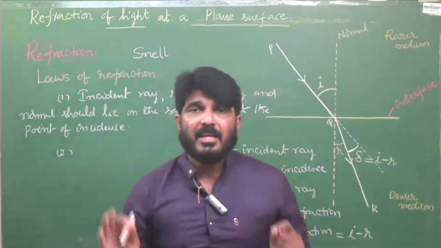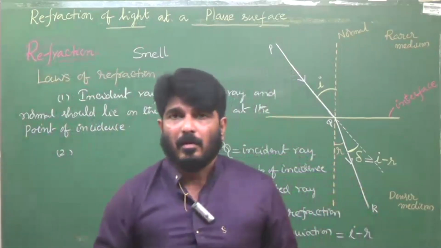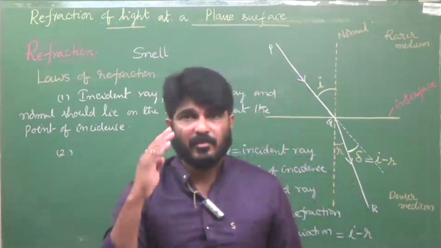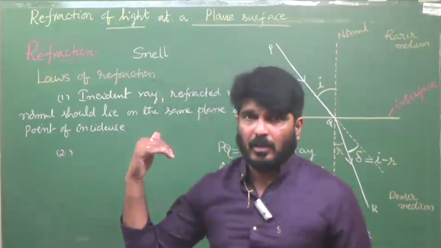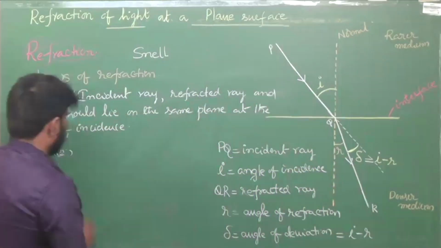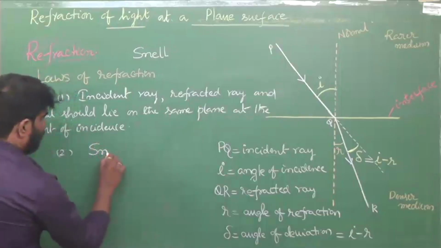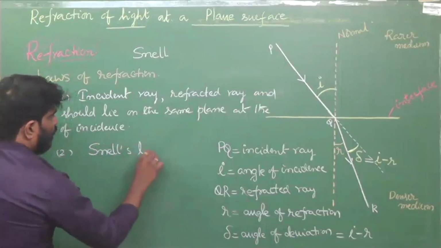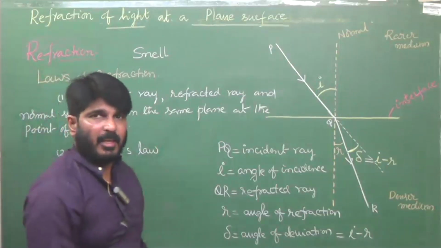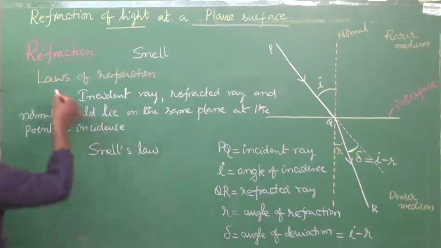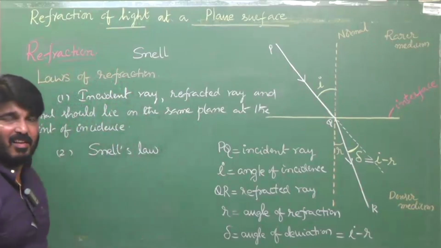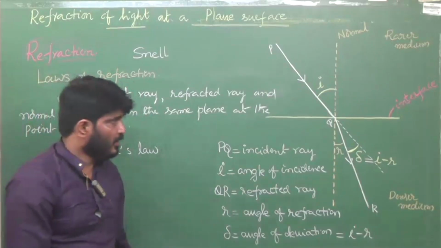Second one is very, very important. Remember, ray optics has 4 parts. One part is completed, still 4 more parts. Second part started. So in every other part we are going to consider the second law, that is called Snell's law. This is also very, very important from the exam point of view for 2 marks. Write the laws of refraction, or simply you can get what is Snell's law. It is also very simple.